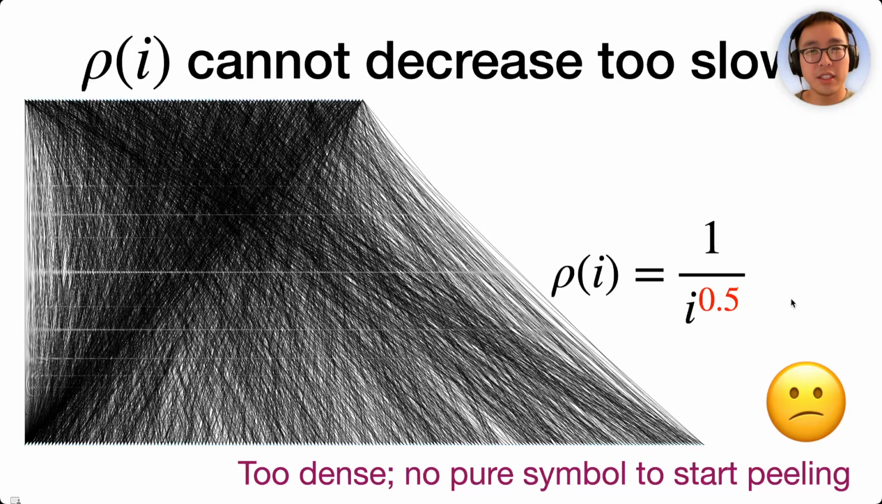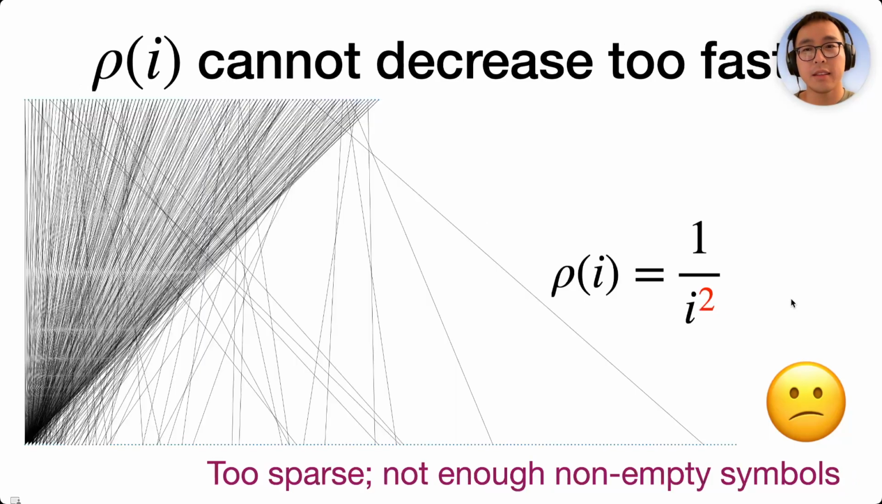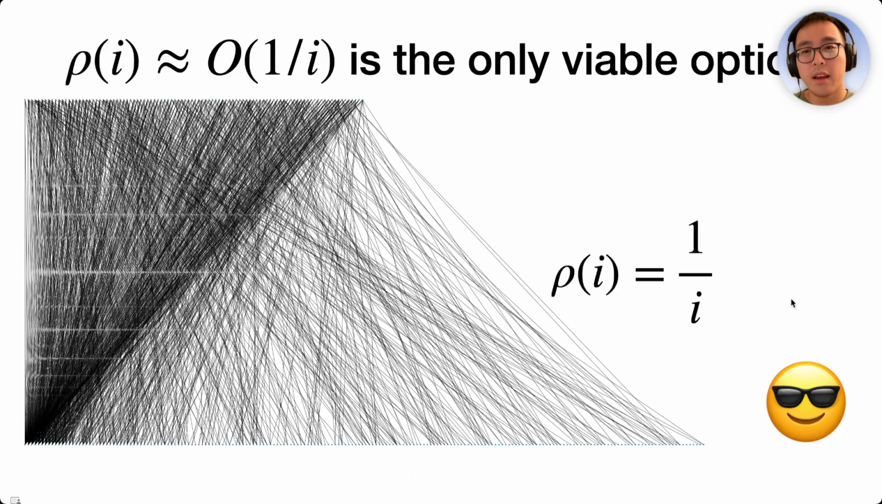To give you some intuition, here's a graph when ρi is 1 over square root of i. You can see that the graph is too dense. Each symbol is mapped to too many items, and there are no pure symbols to start peeling. On the other hand, here's a graph when ρi is 1 over i squared. The graph is too sparse, and there are many empty symbols that do not map to any item, so they're kind of useless. When ρi is on the order of 1 over i, we get the right balance. The graph is sparse enough so that we keep getting pure symbols until we cover all items, and it's not too sparse, so there are not too many empty symbols.